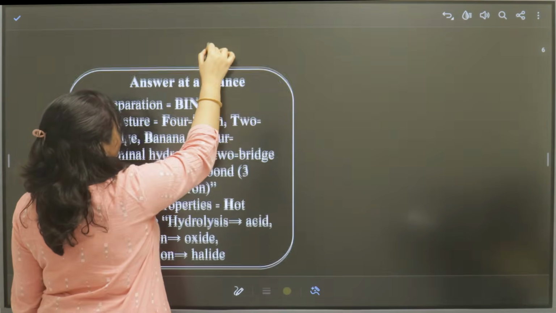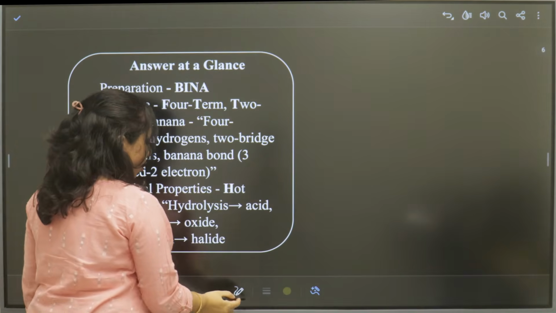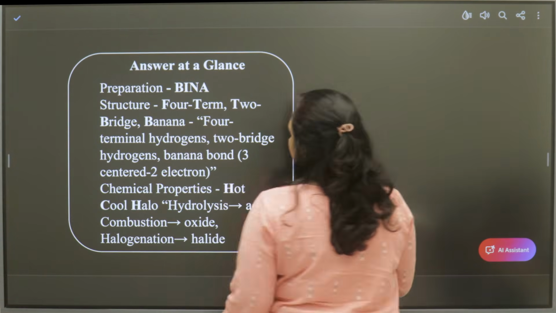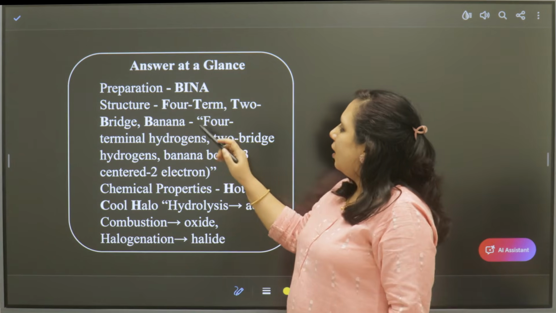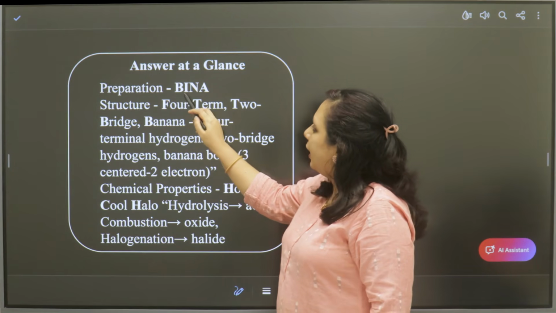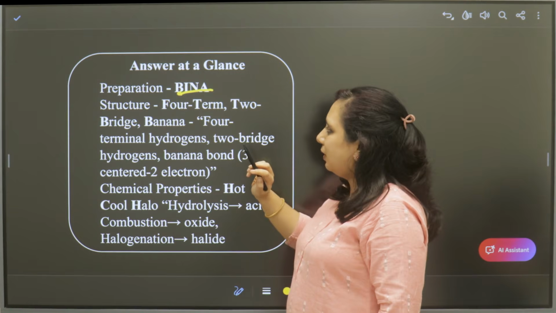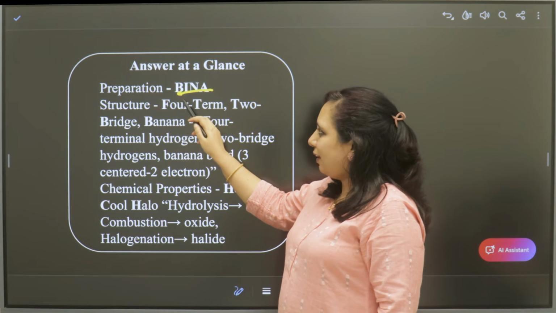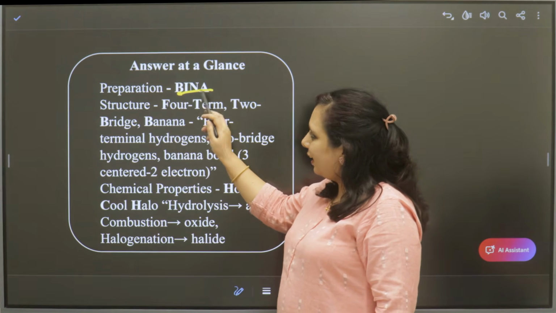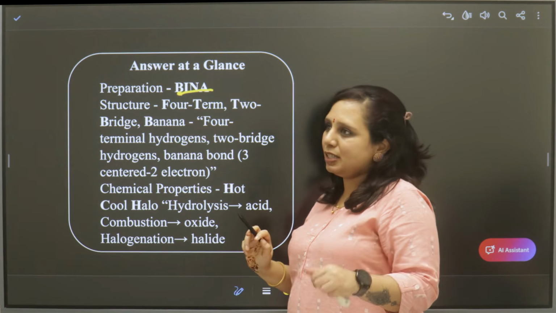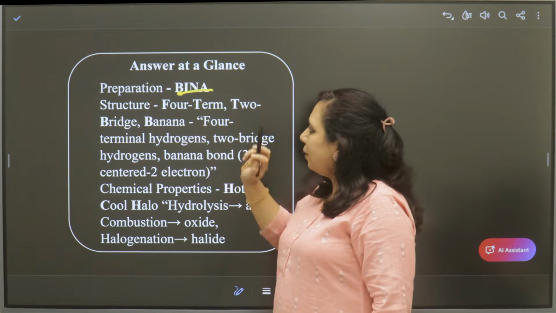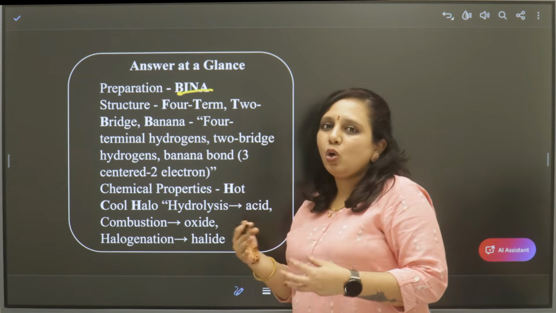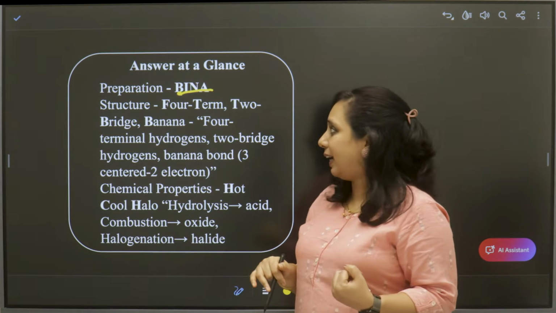To remember the whole answer, I have a simple trick for you. For the preparation, remember: boron trifluoride and lithium aluminium hydride is the first method. Then sodium iodide and sodium borohydride is the second method.